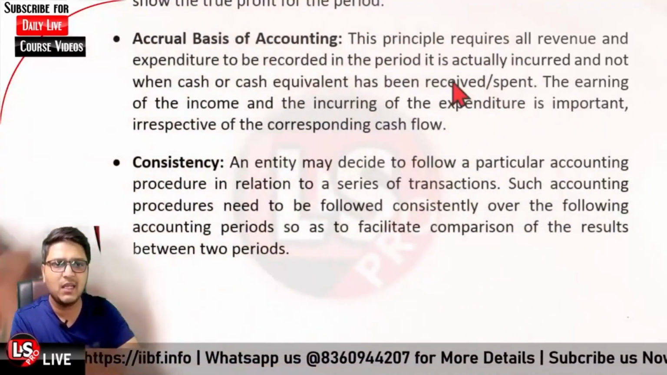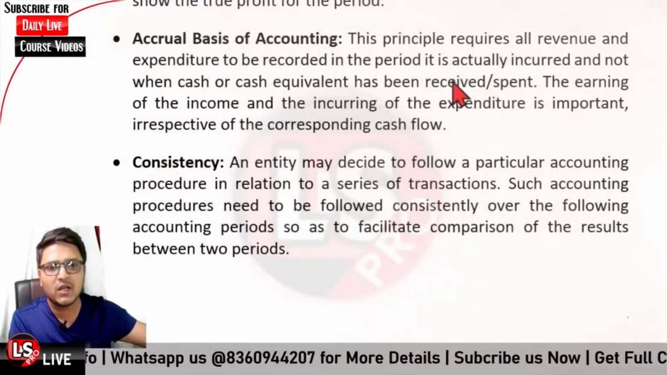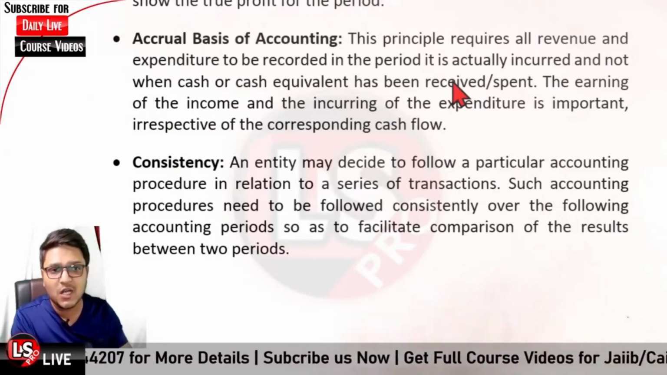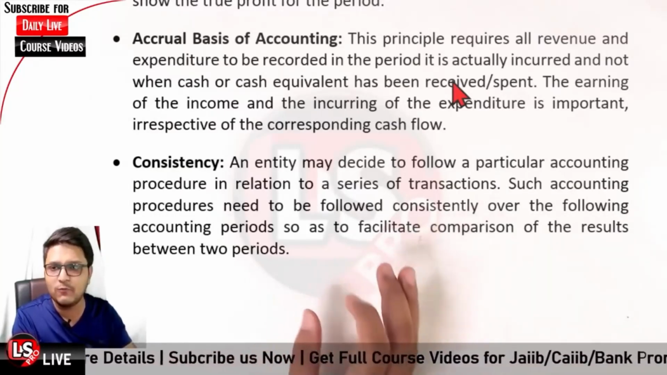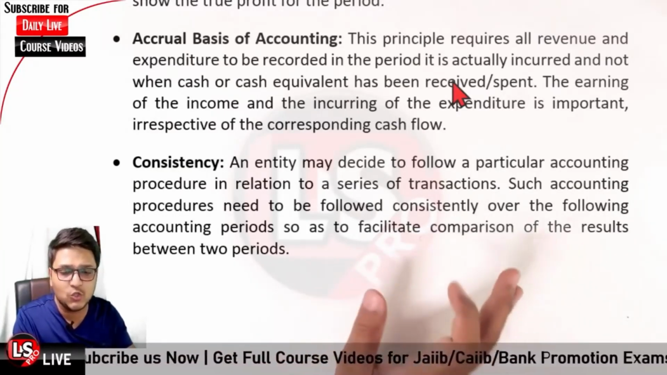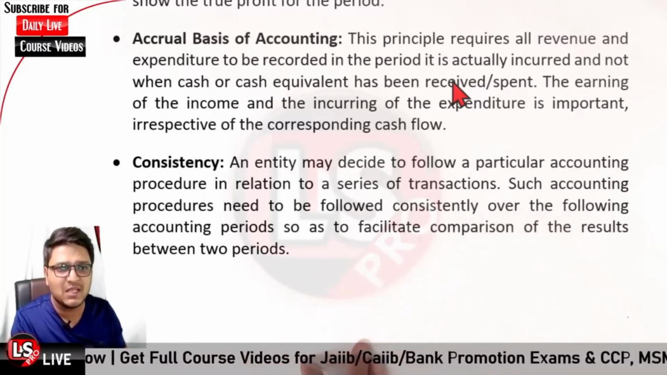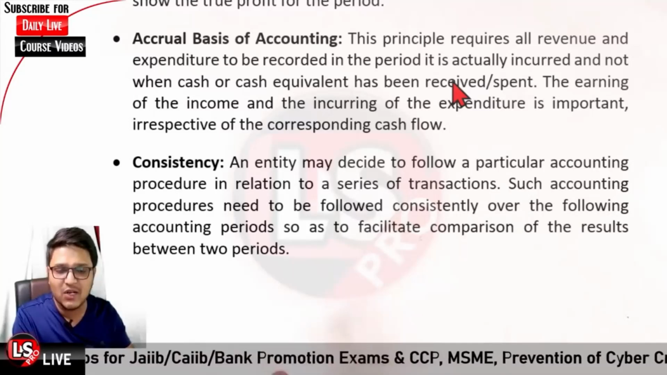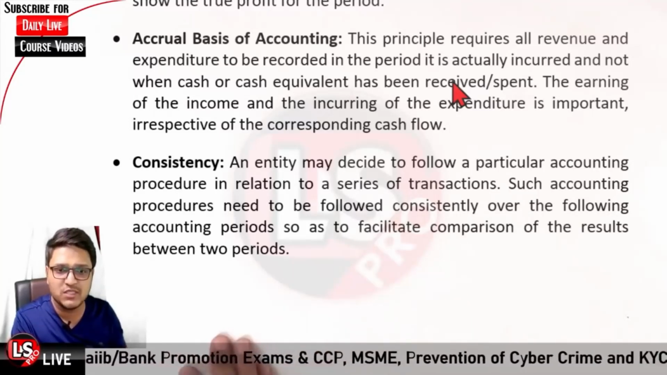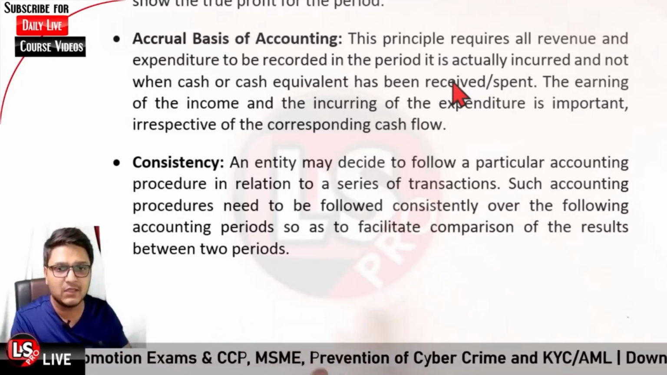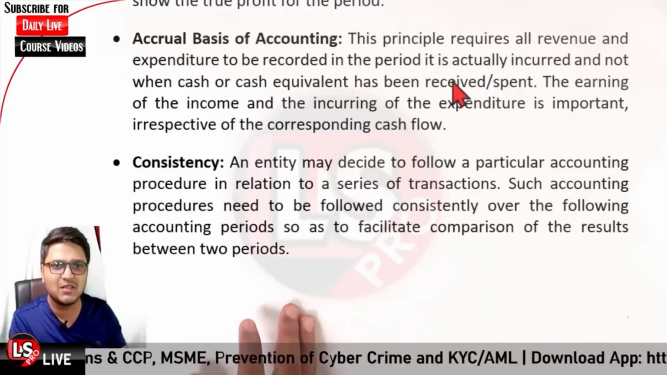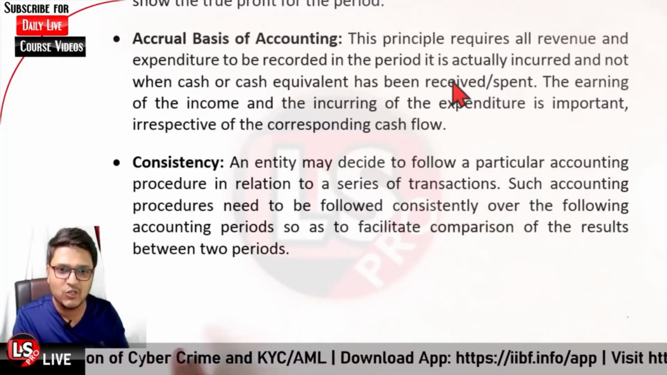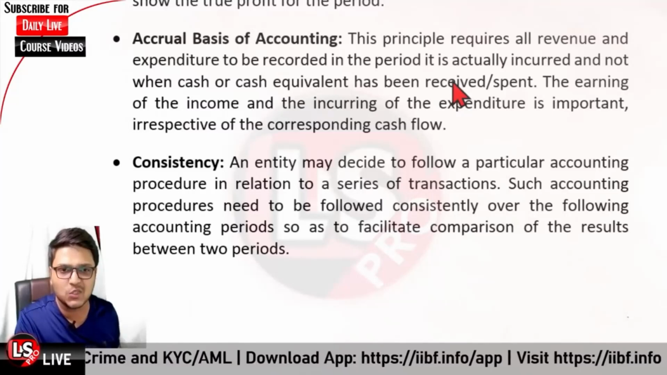So an entity may decide to follow a particular accounting procedure in relation to a series of transactions. Such accounting procedures need to be followed consistently. So if you are following an accounting procedure related to some transactions, you need to follow those procedures consistently. And further, it is not the case that you cannot change the procedures. You can change the procedures, but it is not that you are changing them on a day-to-day basis. Okay,